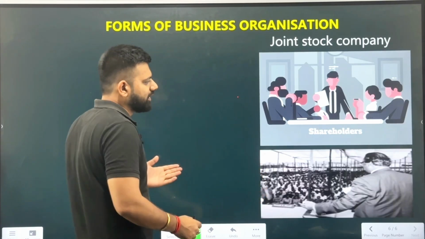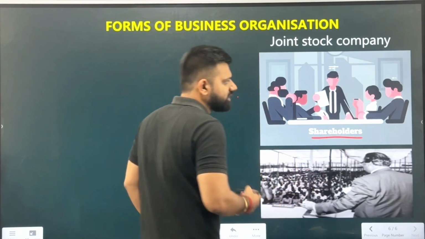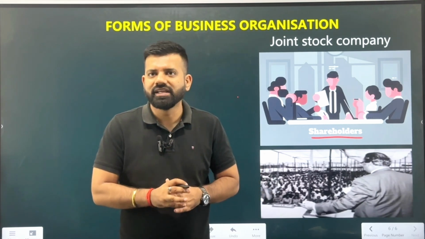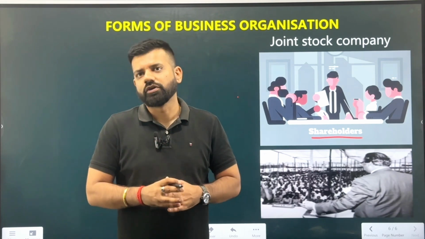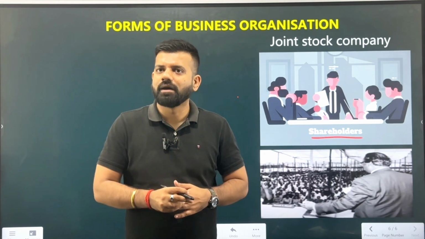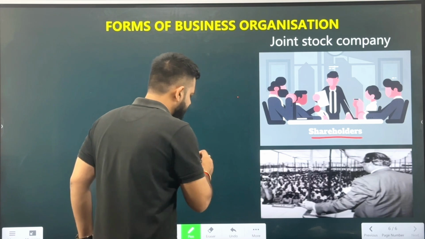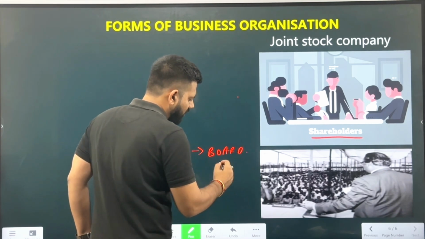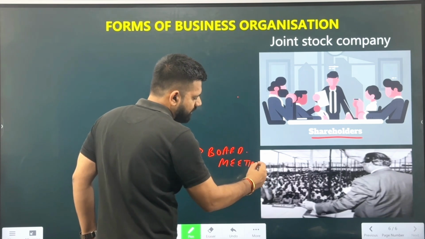So for the joint stock company, there are different shareholders who are investing in your business. Now, if the business wants a large sum of money to start the business, they can go for the joint stock company because the public is also investing the amount in the business. The business also needs to perform board meetings. What are board meetings? Board meetings are basically the meetings held for the shareholders, where the shareholders are informed what the profit and losses of the company are, how the company is making profit, what the assets of the company are, and what liabilities the company owns.